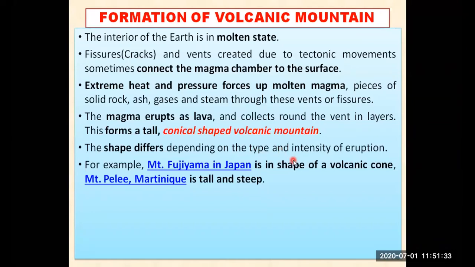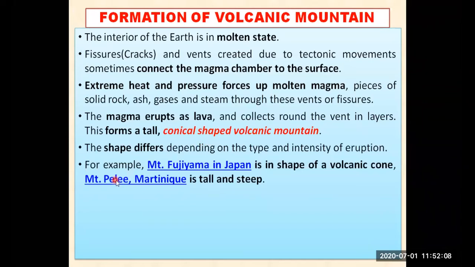How fast the eruption came out and how many types of eruptions came out, right, what type of magma came out, those are the things which make different types of mountain or different shapes. Sometimes it is conical, sometimes it may be flat also, sometimes maybe rectangle, or it can take a different or irregular shape of mountain also. But most of the time a volcanic mountain is conical shaped, because we know that because of the pressure and the heat, that particular magma is coming out on the surface.